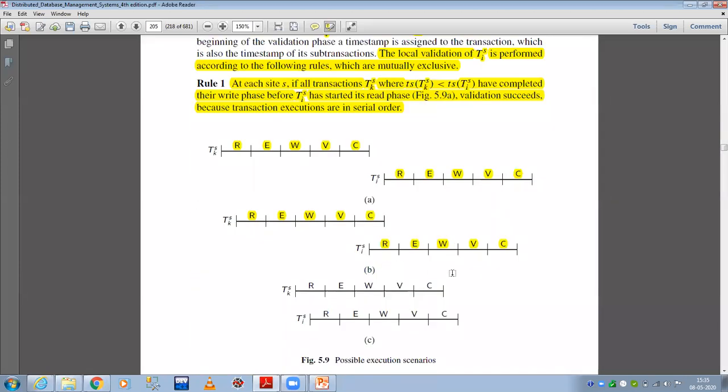Yes. Now class, in all these three rules, we are assuming that the timestamp of TKS is less than the timestamp of TIS, right? That means TKS पहले start हो रही है TIS से.